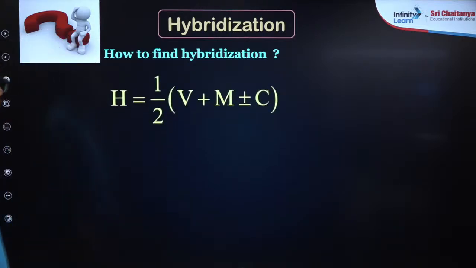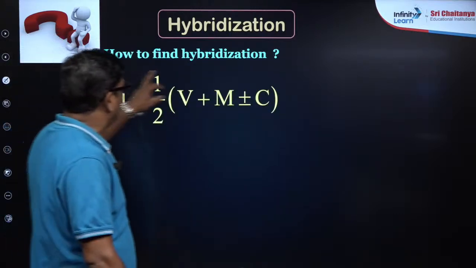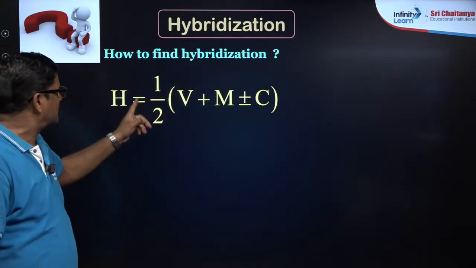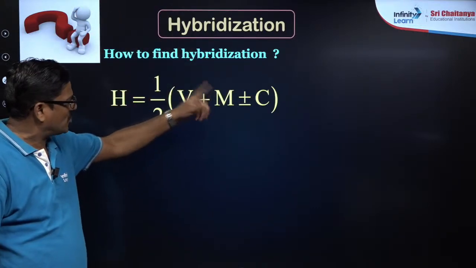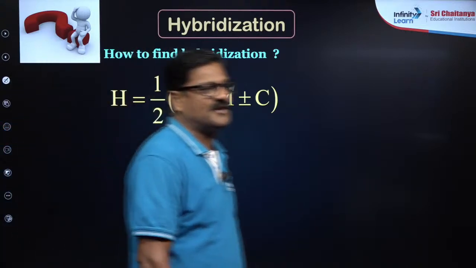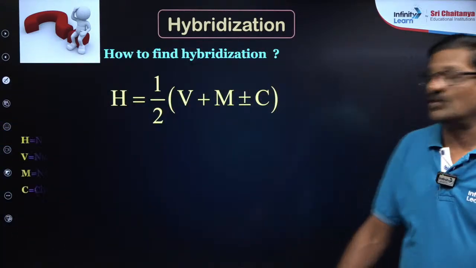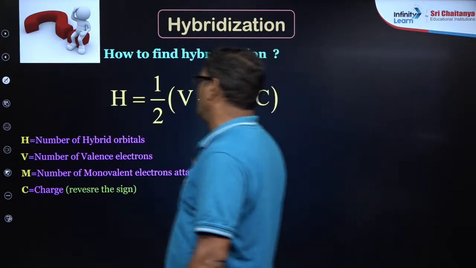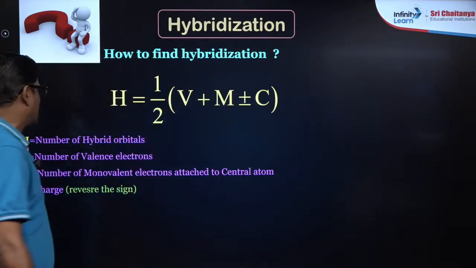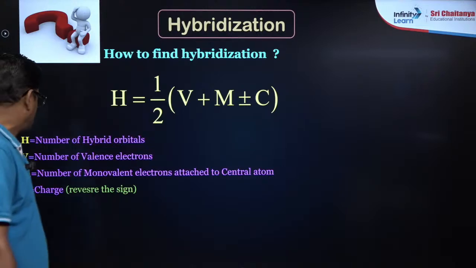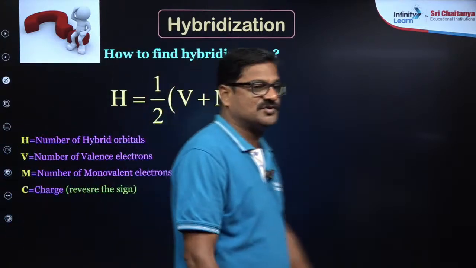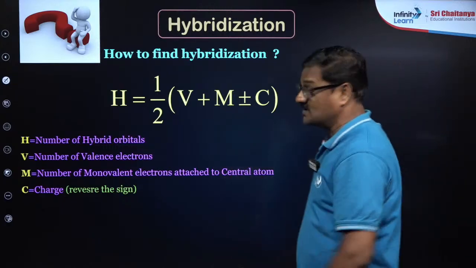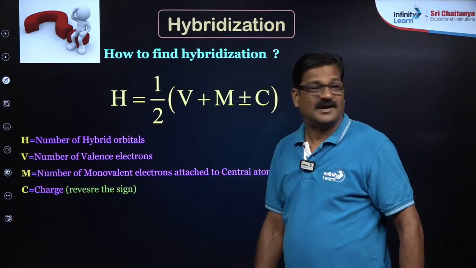So this is the simplest trick I have, and I am going to give it to you. H is equal to half of V plus M plus or minus C. This is the best formula that I can give you. Here H is the number of hybrid orbitals, V is the number of valence electrons, M is the number of monovalent atoms attached to the central atom, and C is the charge. You have to reverse the sign.